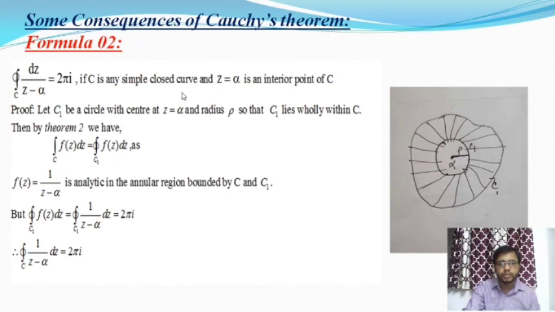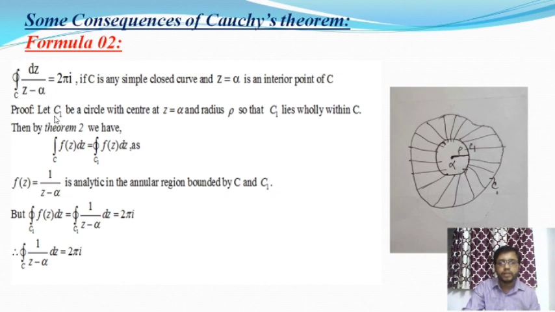In the first case, the function f(z) equal to 1 by z minus alpha is analytic, but in this case 1 by z minus alpha is not an analytic function. Why is it not analytic? Because at the point z equal to alpha, this function is undefined. So we cannot apply Cauchy's theorem on this problem. Now let's prove this theorem.